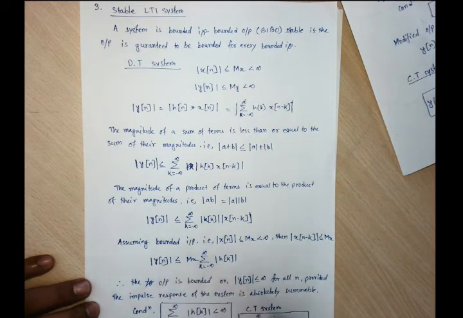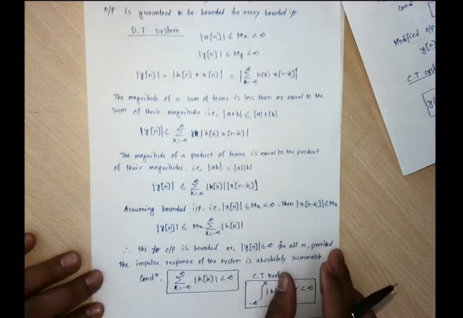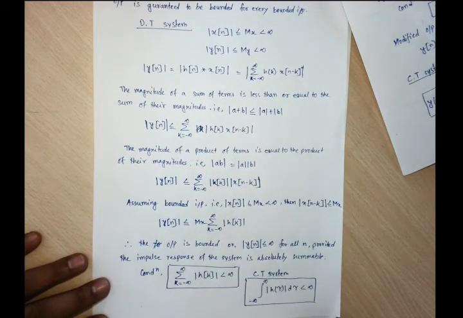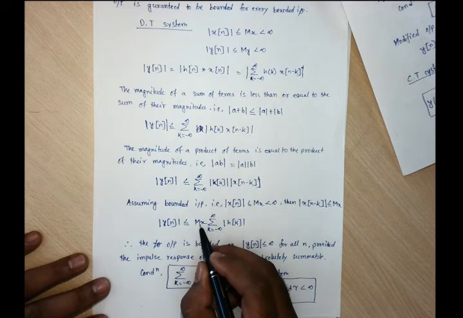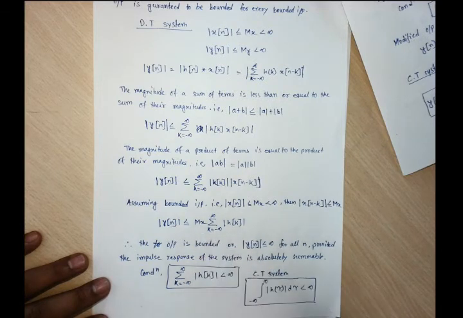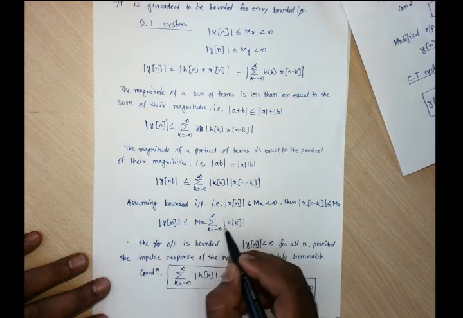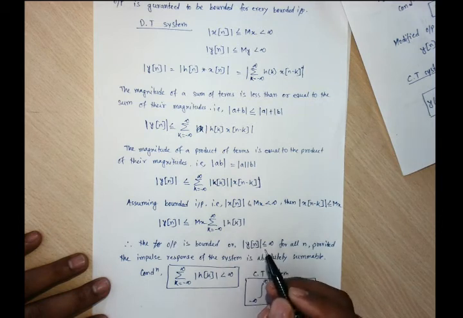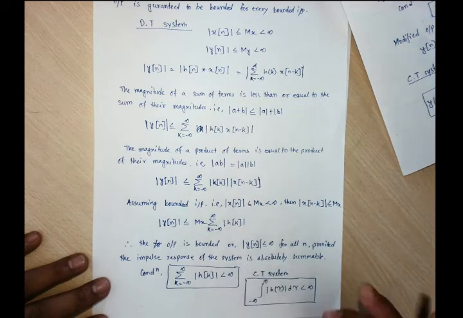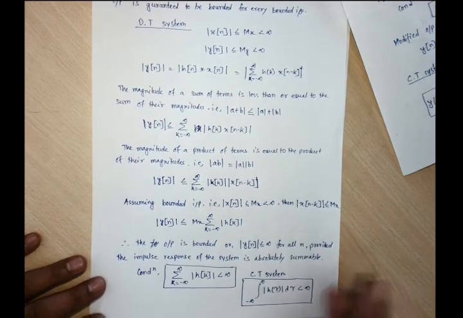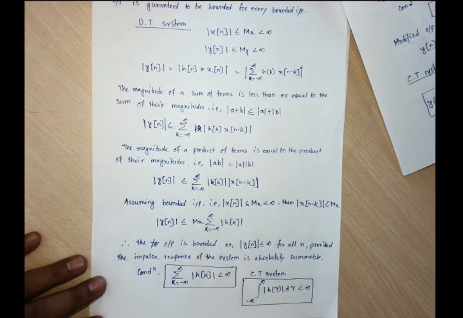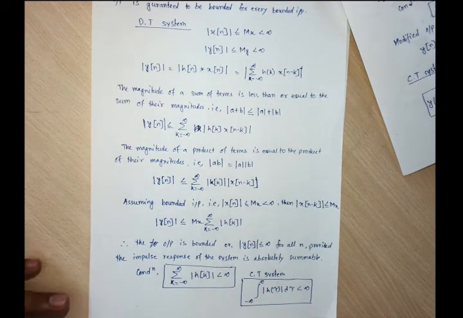If the output should be bounded, what is the condition? The magnitude of the system response should also be bounded, right? So this is the condition. We want our output to be bounded. If the magnitude of the input Mx is bounded, then obviously for yn to be bounded, the impulse response of the system, or the magnitude of the impulse response, should also be bounded. Okay, so this is the condition for a discrete time system, and this is the condition for a continuous time system.